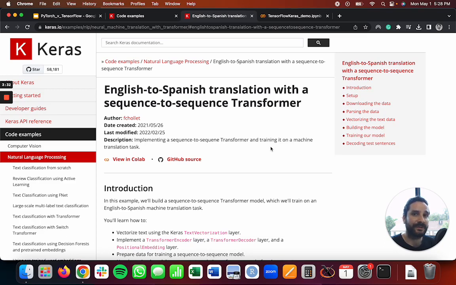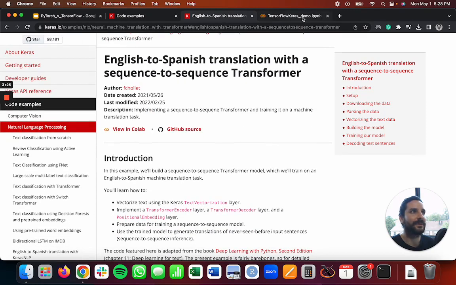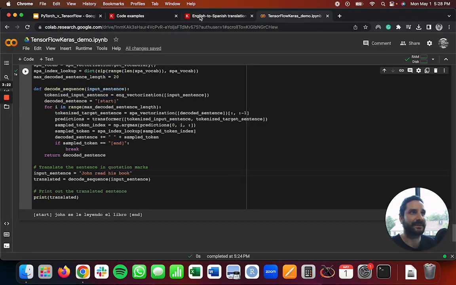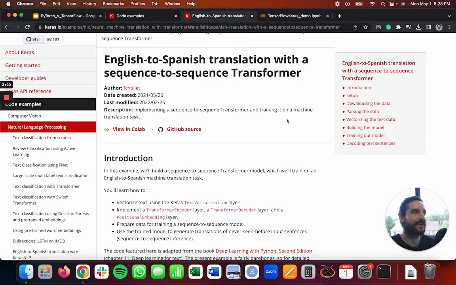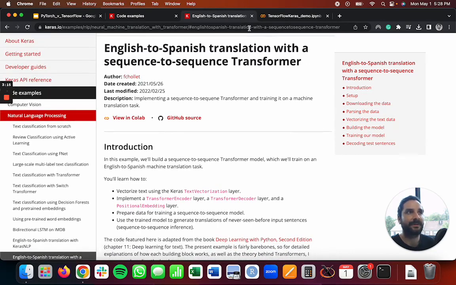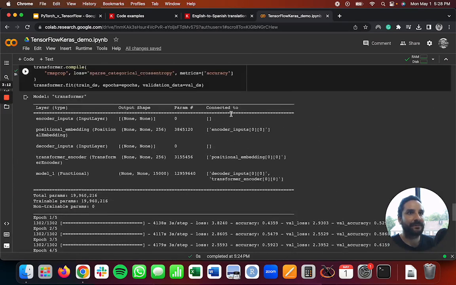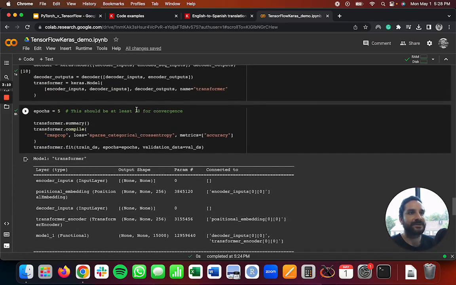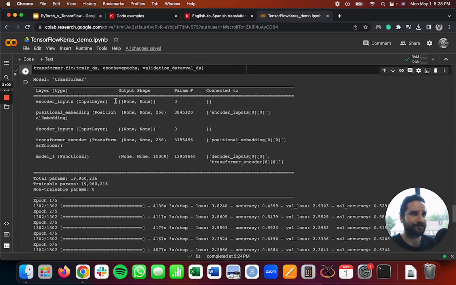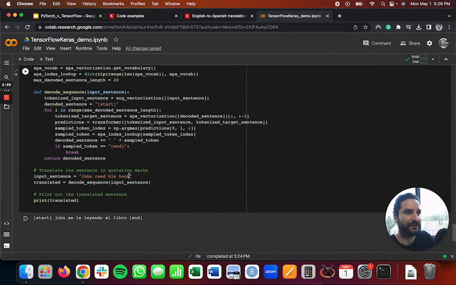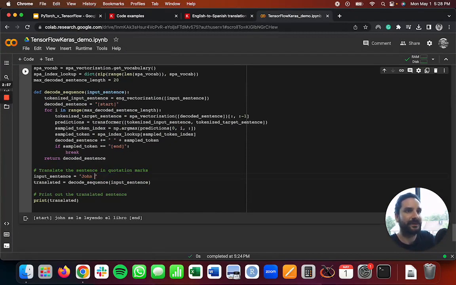And spoiler alert, if you want to install any of this on your computer, it can be somewhat tricky. It happened to me. So in this case, I used it on Google Colab. So again, this is basically an English to Spanish translation. And what it does, one, you can download the data. It's going to clean it up. It's going to build the model. And in this case, we trained it during 5 epochs. It should be at least 30, but in the interest of time, because it would have taken like 30 hours, only 5.